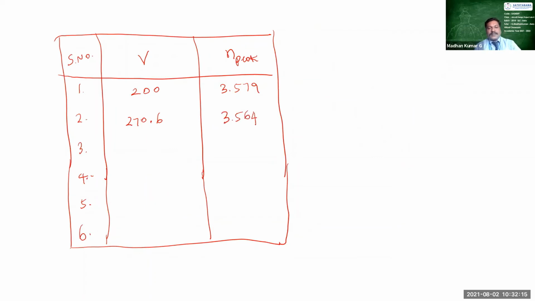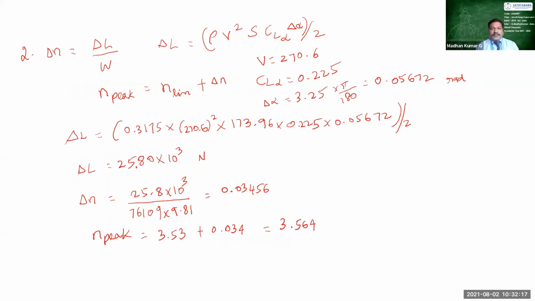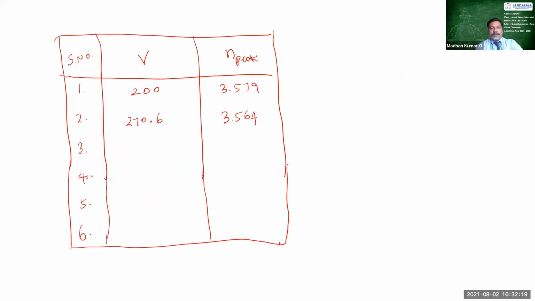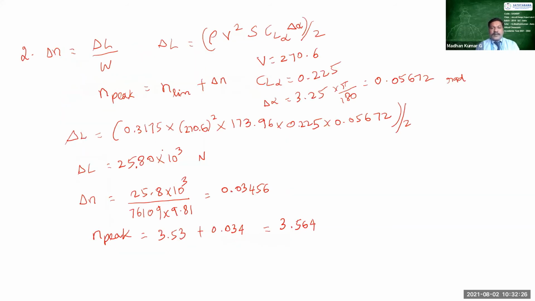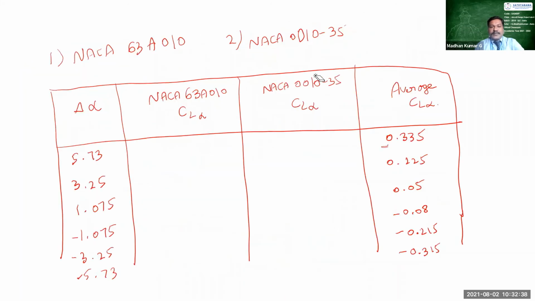3.564. Okay. So this is the value of n peak. And what is your third velocity? 405.9. Okay. So for this 405.9, we should estimate this value. So we have 405.9 here, and the value of CL alpha. So what is the value of CL alpha for the third one? The third one is 0.05.